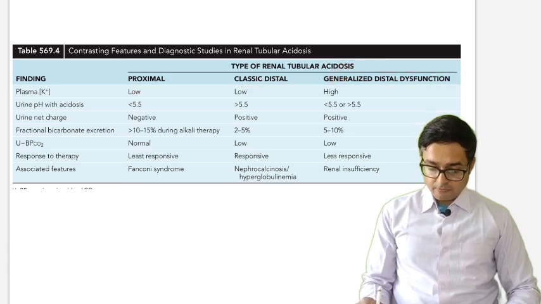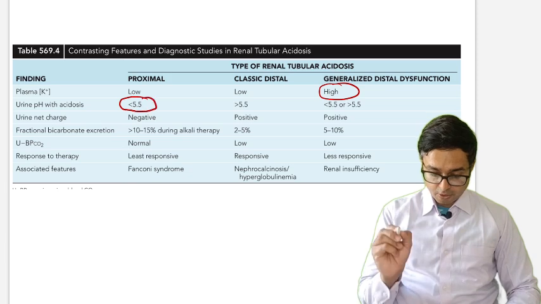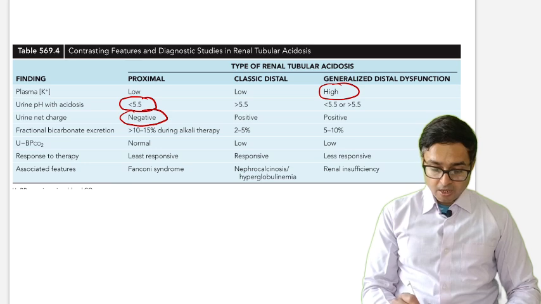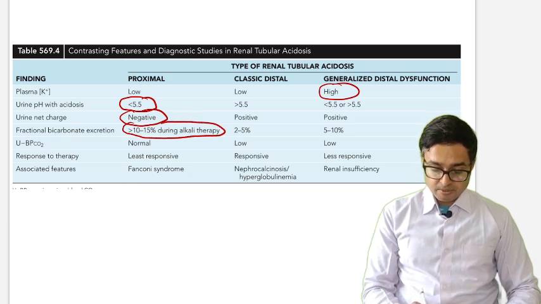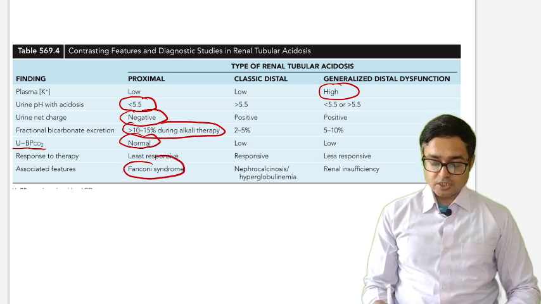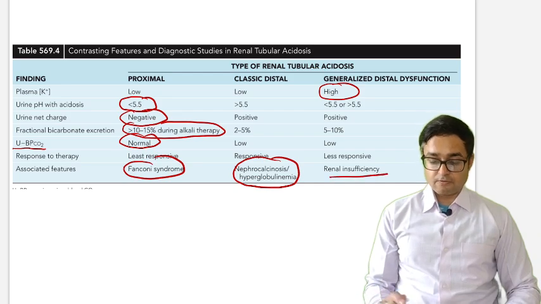Okay, so in type 4, potassium is high. This is very important. Urinary pH is less than 5.5 in proximal RTA, urine net charge is negative in proximal RTA, and fractional bicarbonate excretion is more than 10 to 15% during alkali therapy. Urinary blood-to-urine PCO2 difference is normal in proximal RTA, and the associated feature of proximal RTA is Fanconi syndrome. Associated features of distal RTA are nephrocalcinosis and hypergammaglobulinemia, and renal insufficiency in type 4.